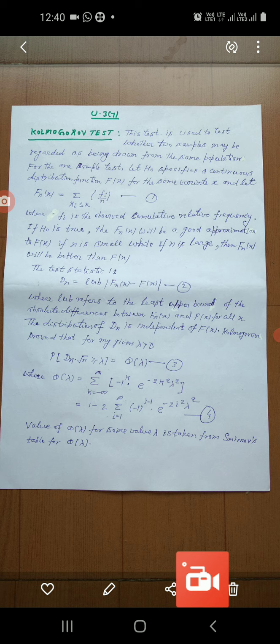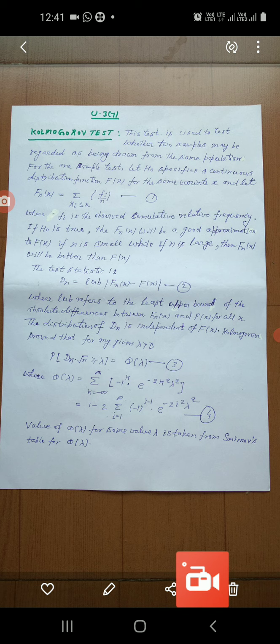Kolmogorov proved that for any given lambda greater than 0, the probability that Dn multiplied by root n is greater or equal to lambda is denoted as Q(lambda). Means the distribution of Dn is independent of F(x), then Kolmogorov proved that for any given lambda greater than 0, probability Dn into root n greater or equal to lambda is equal to Q(lambda).